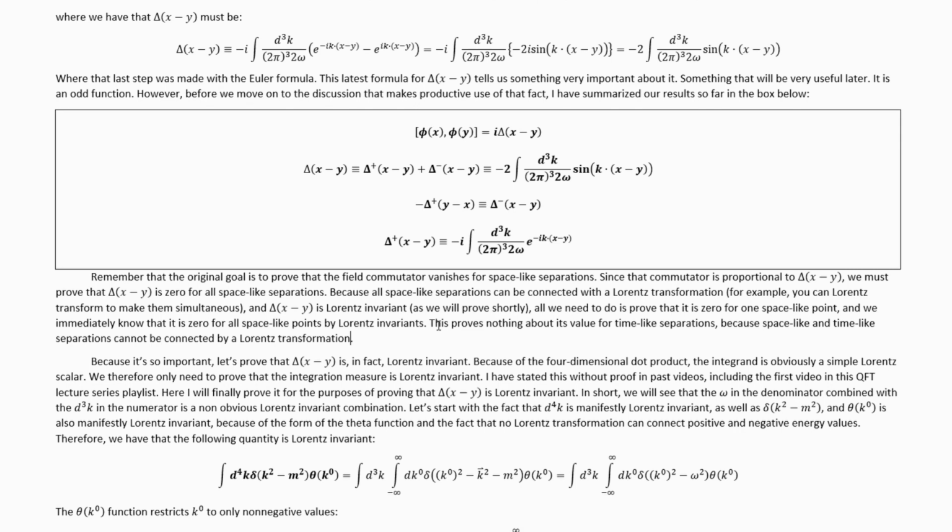Once we prove that, we will have proved that the whole of relativistic scalar quantum field theory is in fact relativistically causal, so we've reduced down the entire proof to this one little thing.